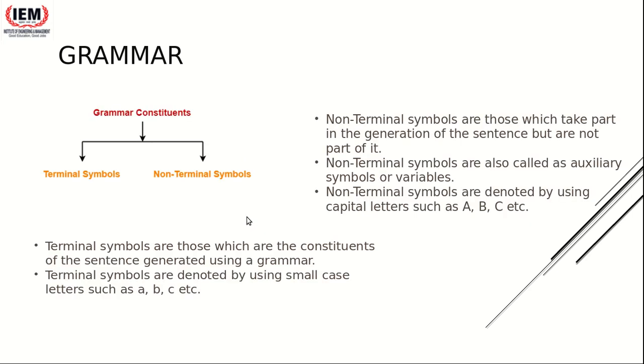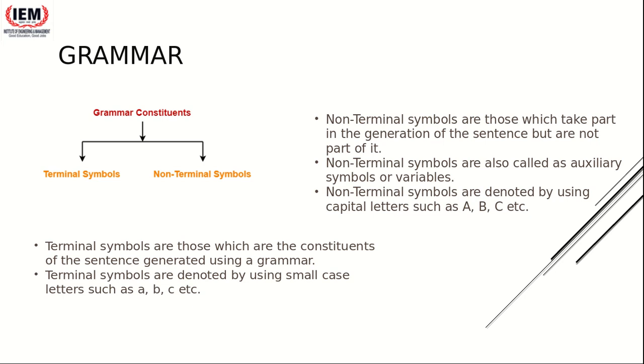So we will see what a non-terminal symbol is and what a terminal symbol is. Non-terminal symbols are those which take part in the generation of the sentence but are not part of it. Non-terminal symbols are basically variables which can store some terminal symbol in them.